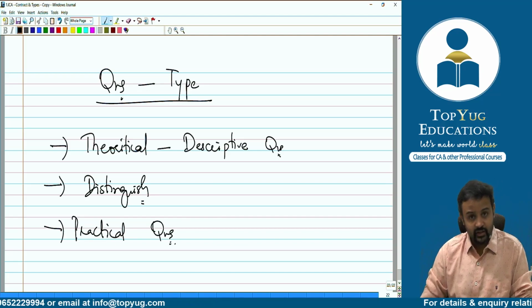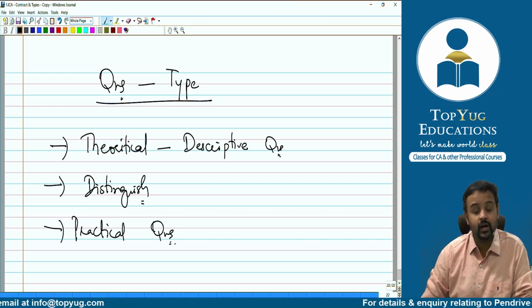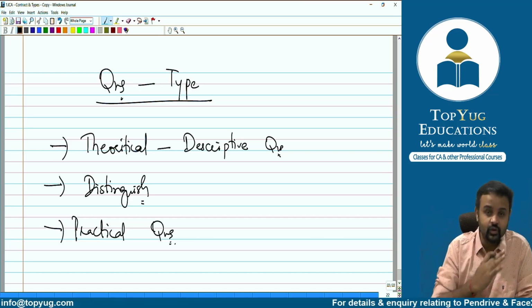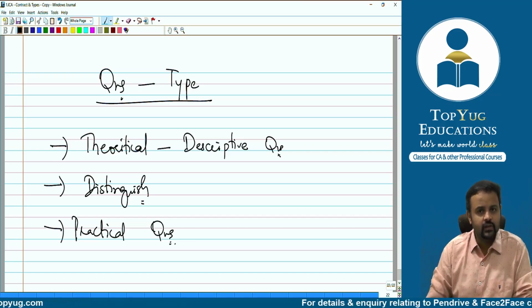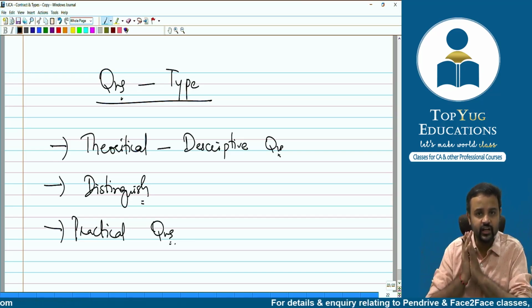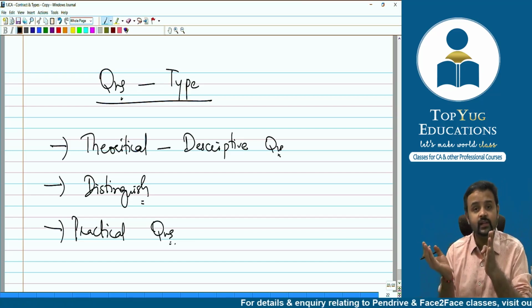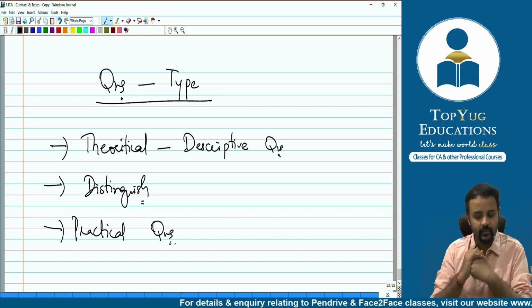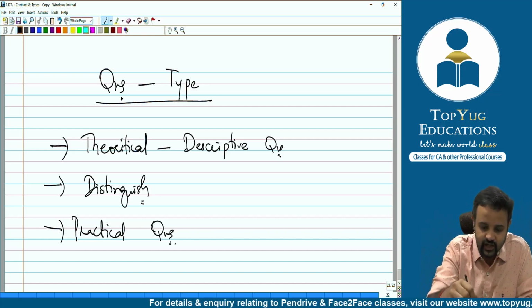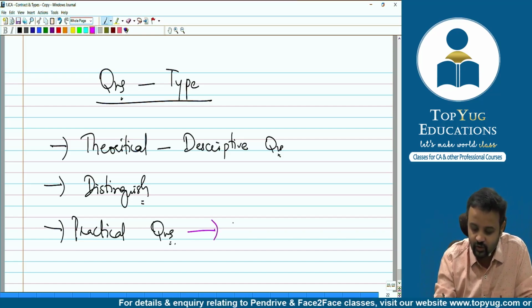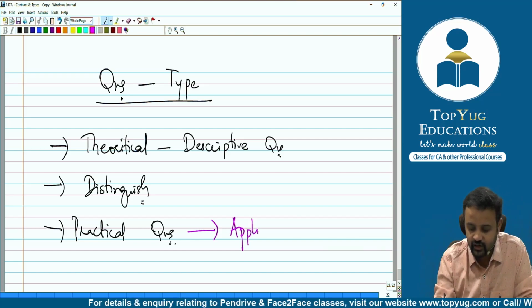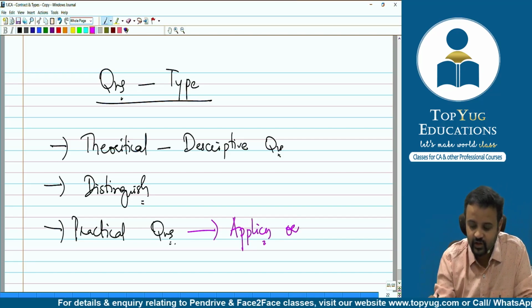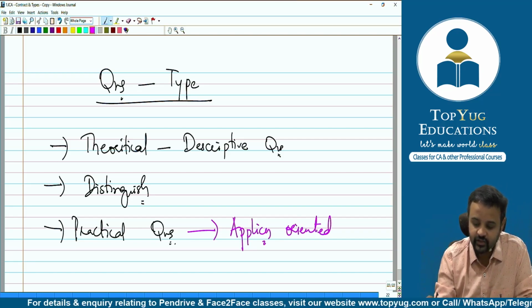It's not necessary that every time the practical question will be from only cases. No, some hypothetical situation is created and they will expect you to apply the provisions in that hypothetical situation and come up with the answer. So if you understand, practical questions are always application oriented.